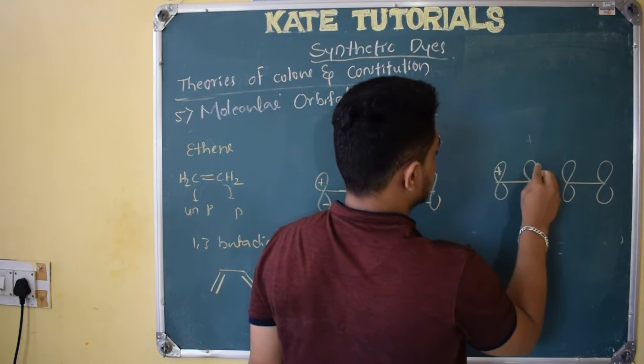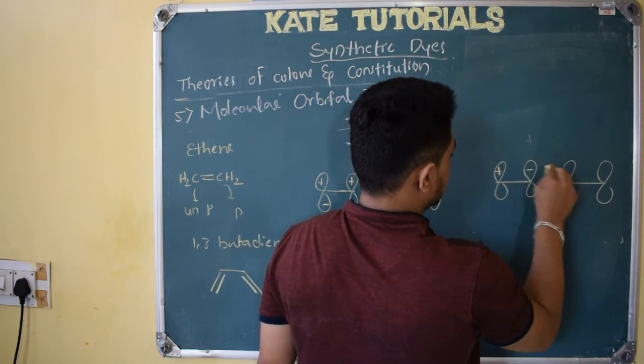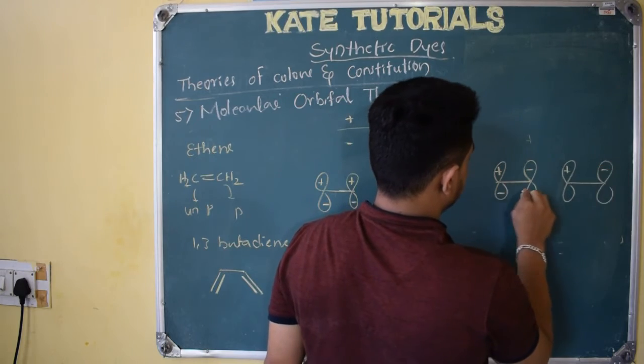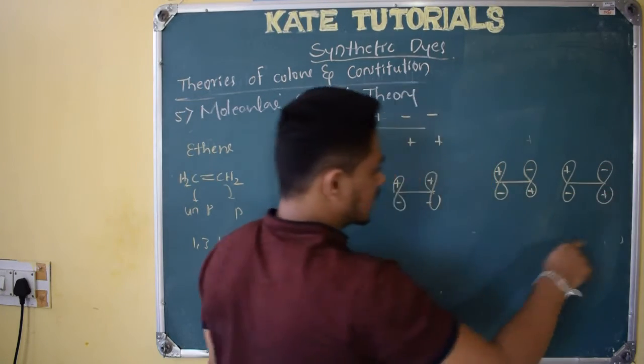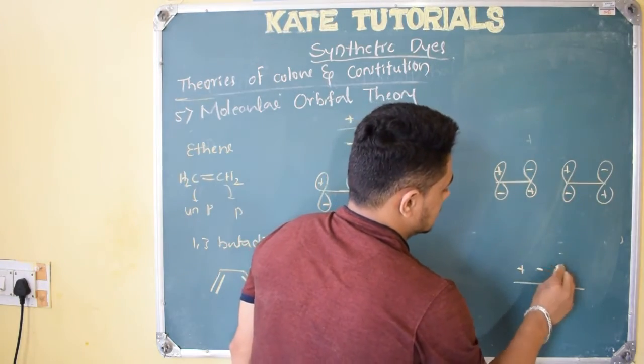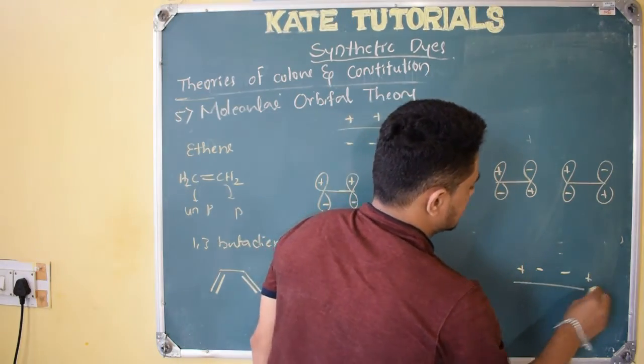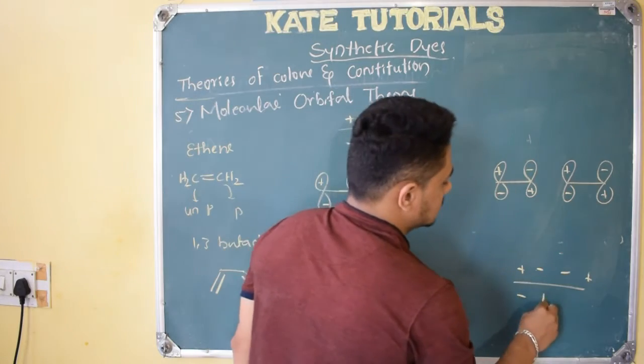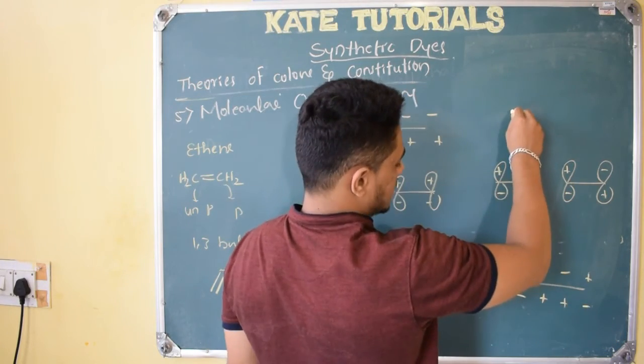So here it has got plus, minus, plus, minus, minus, plus, minus, plus. So if I combine these two, how will it combine? Plus, minus, minus, plus. One combination I will do like this, right. One more combination, what will I do?